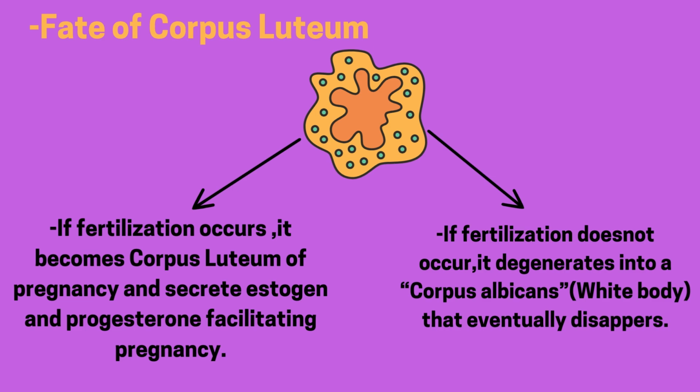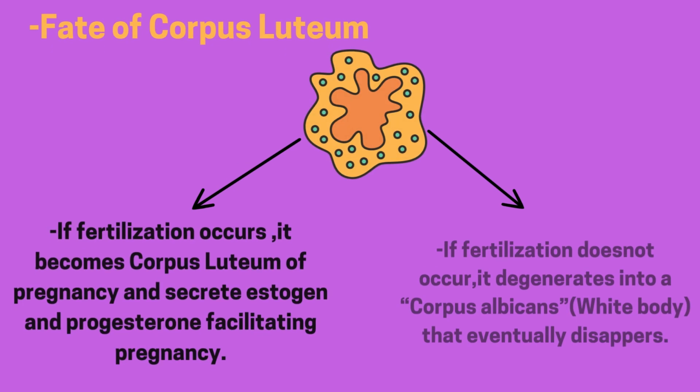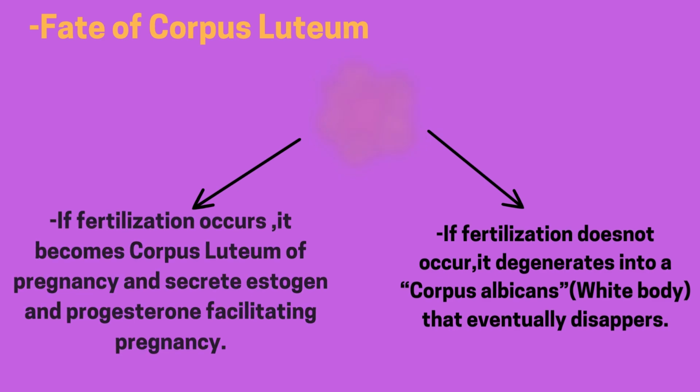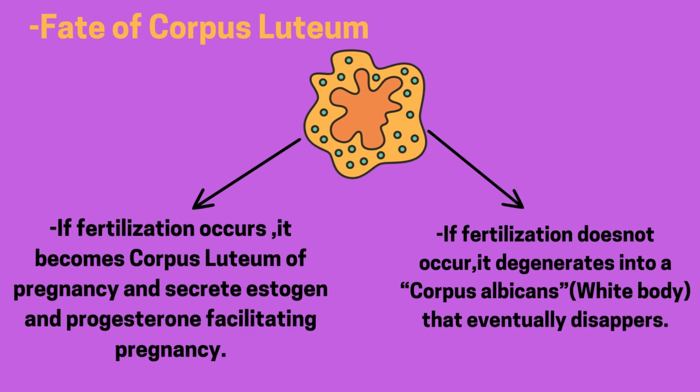Two conditions arise: either fertilization occurs or fertilization does not occur. At first, if fertilization occurs, the corpus luteum becomes the corpus luteum of pregnancy and secretes the hormones estrogen and progesterone, facilitating the pregnancy. Whereas, if fertilization does not occur, the corpus luteum degenerates into the corpus albicans, which is a white body that eventually disappears.